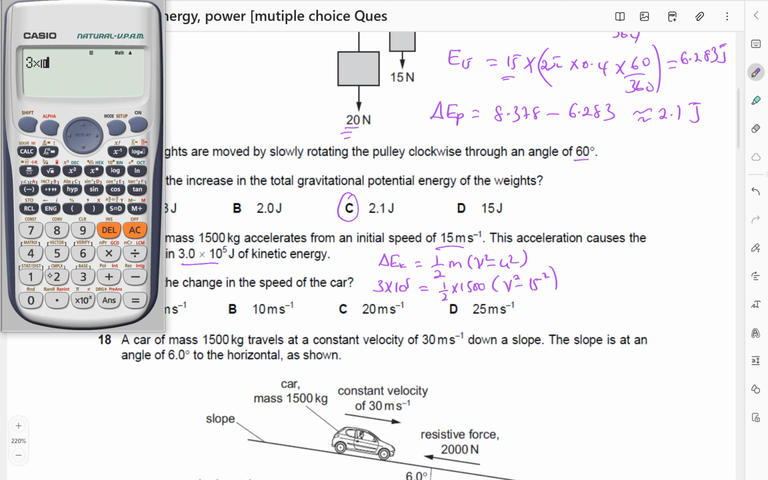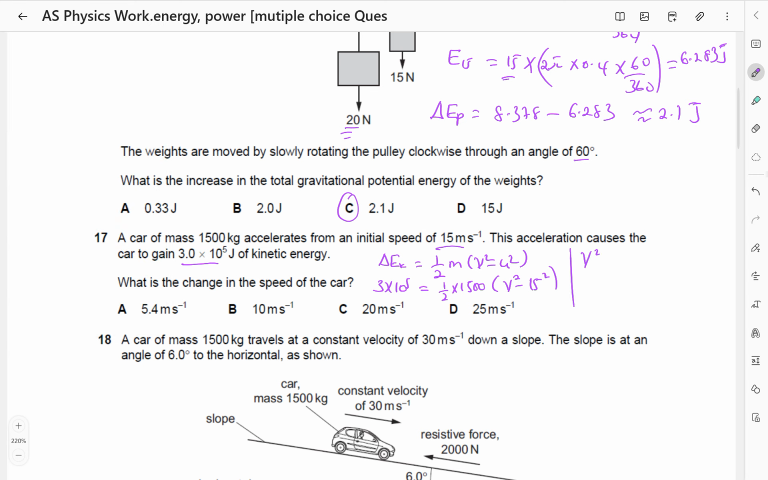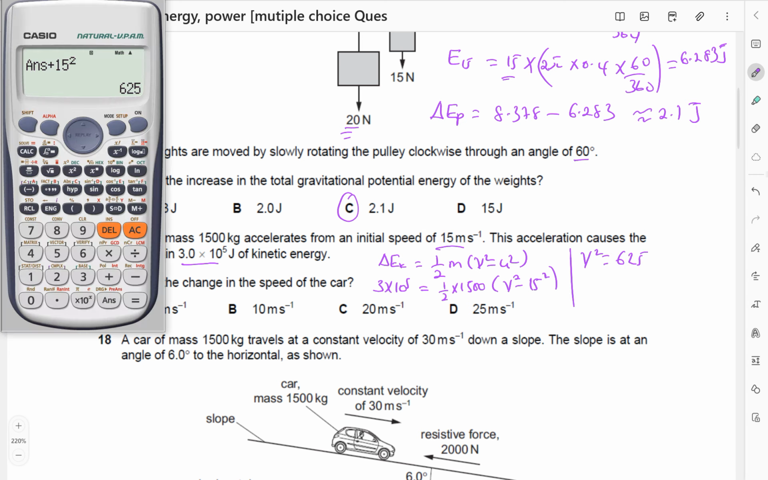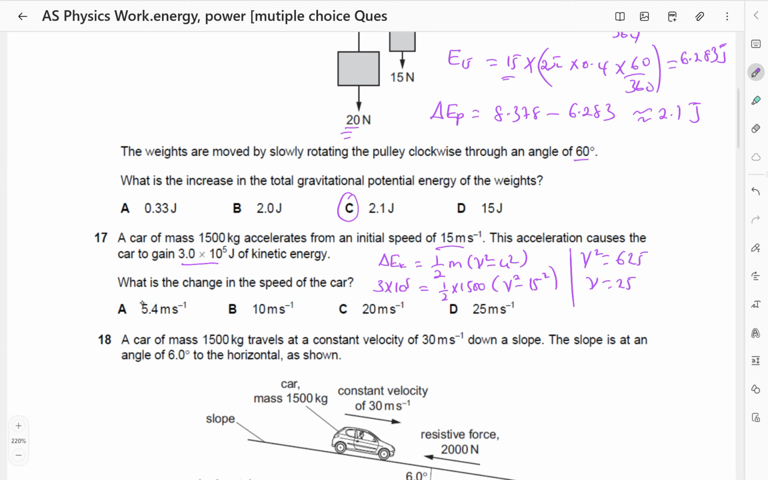So I'll say 3 times 10 power 5 times 2 divided by 1500, then I add 15 squared. I'm just making v squared the subject. So v squared is equal to 625. We find the square root, which is 25. So v is 25. We want change in speed, not change in v squared. So change in v is going to be 25 minus 15, which is equal to 10 meters per second. So the answer would be B.